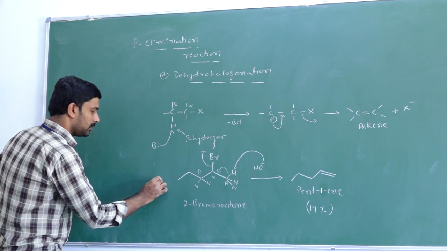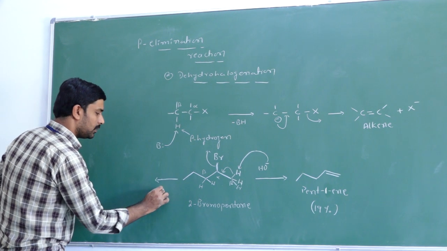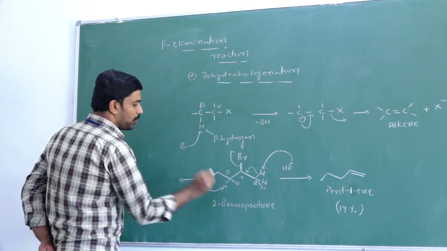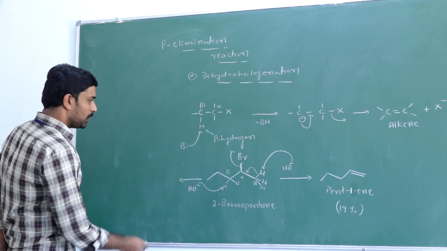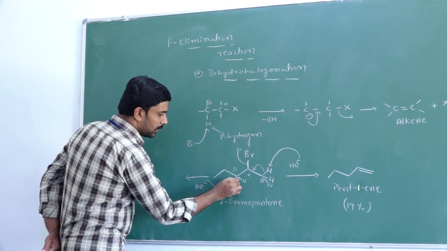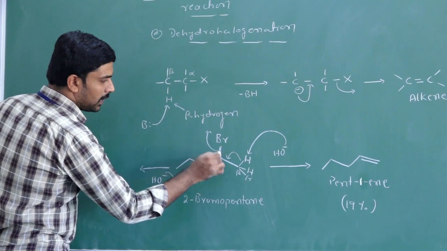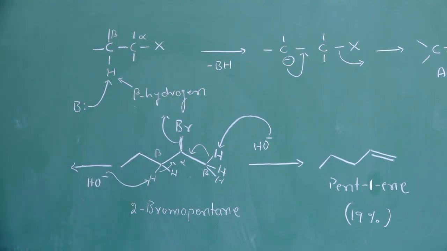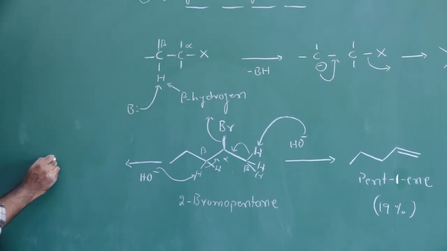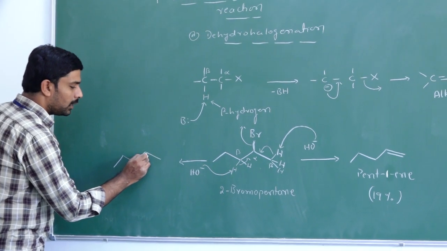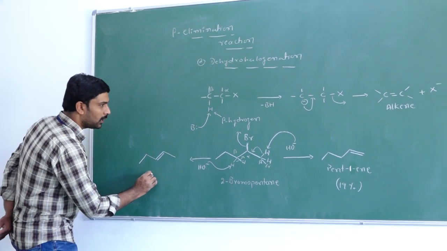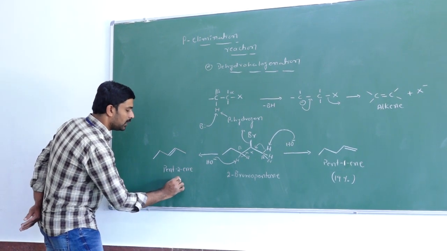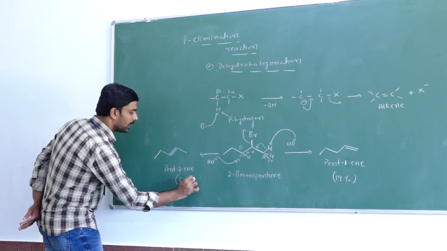The same base, HO minus. If it subtracts the proton from this beta carbon, then these electrons move here and the bromine is eliminated. Now we get a double bond between what? Second carbon and third carbon. 1, 2, 3, 4, 5. Now we get a double bond here. So it is a what? Pent-2-ene. Here the percentage is 81%.